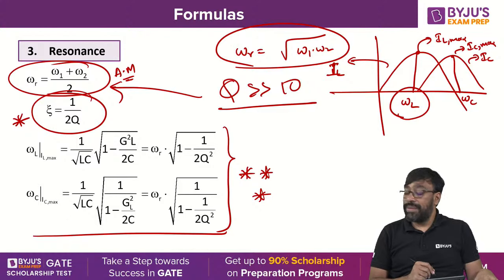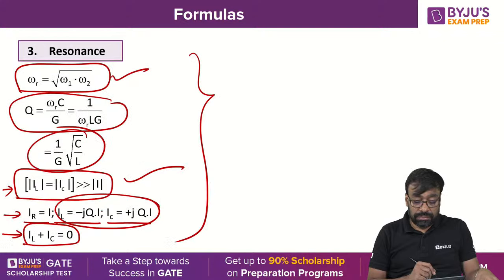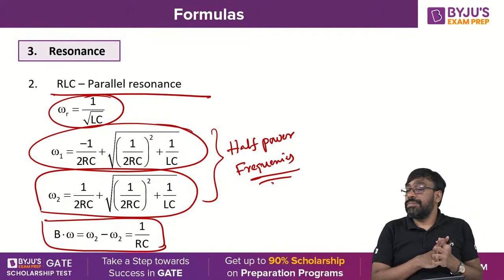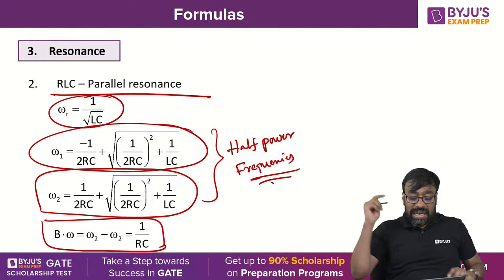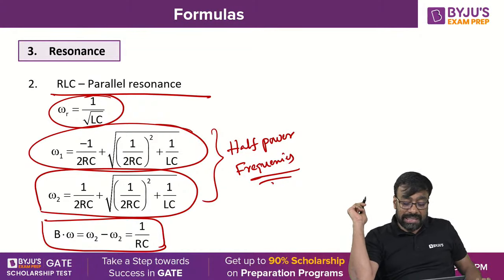RLC parallel, omega 1, omega 2. This is what I'm discussing now. Yes, you tell me now. What is the problem? The formulas are clear, right? Omega 1 is minus 1 by 2 RC plus root of 1 by 2 RC whole square plus 1 by LC. Omega 2 is 1 by 2 RC plus root of 1 by 2 RC whole square plus 1 by LC.